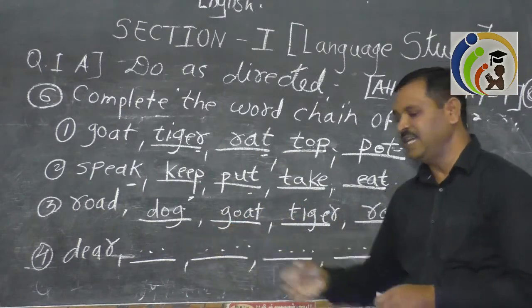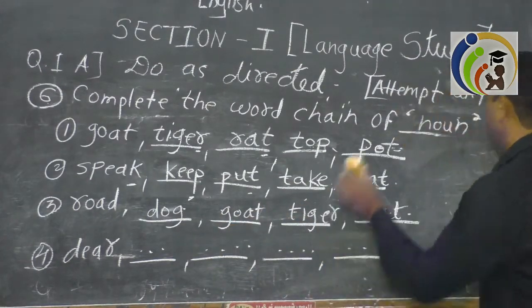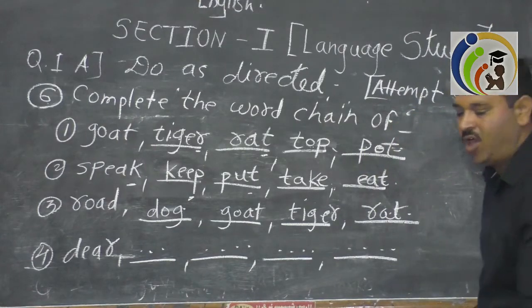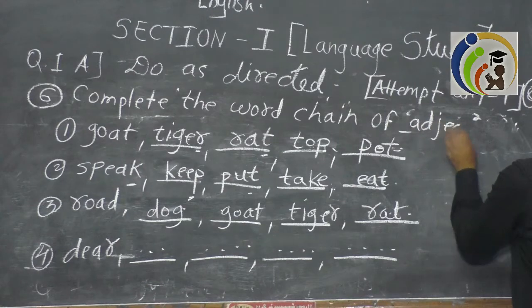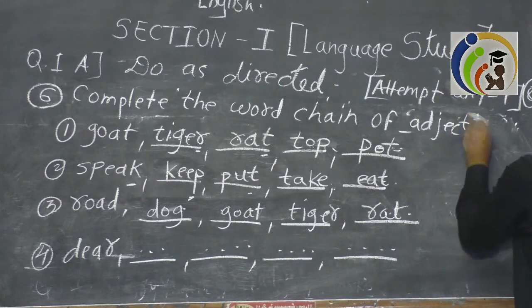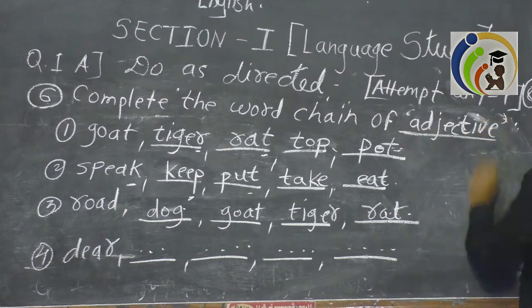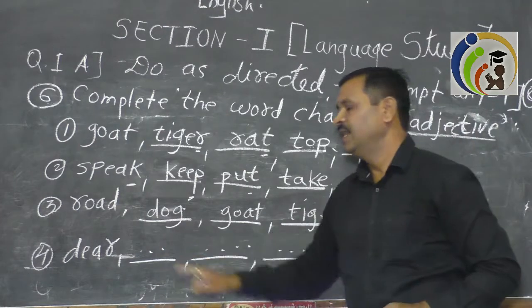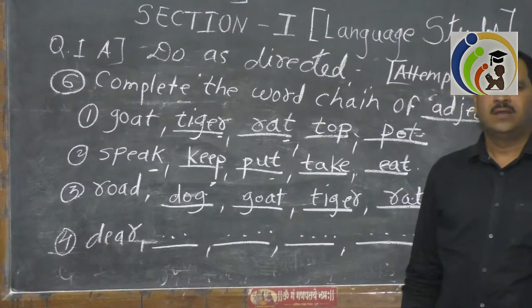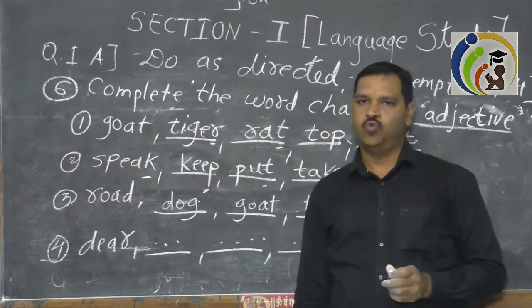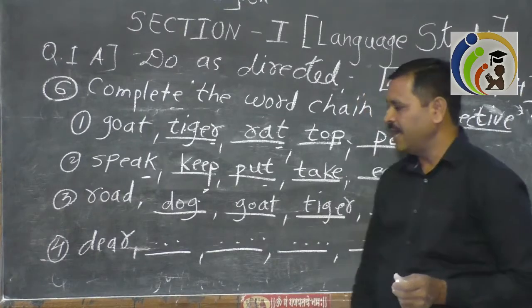The next word is deer, and they have asked to complete the word chain of an adjective. In this case, you are going to write only adjectives. Deer is given. Can I write rat? No, rat is a noun. Can I write read?